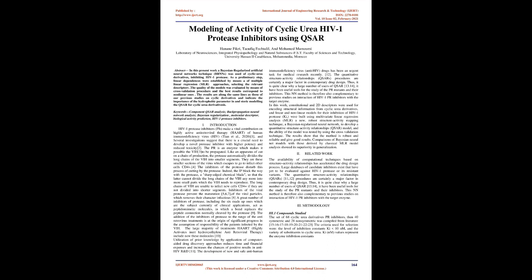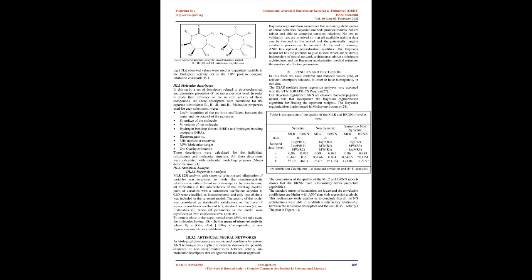Thus, it is quite clear why a large number of users of QSAR 13,14 have found it a useful tool for the study of the PR mutants and their inhibitors. This NN method is therefore also complementary to previous studies on interaction of HIV-1 PR inhibitors with the target enzyme. In this work, constitutional and 2D descriptors were used for encoding structural information from cyclic urea derivatives, and linear and nonlinear models for their inhibition of HIV-1 protease were built using multivariate linear regression analysis, MLR, a new, robust